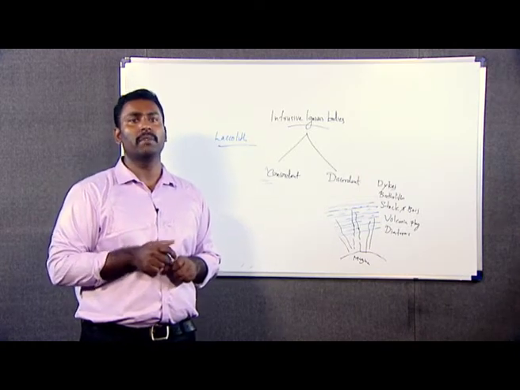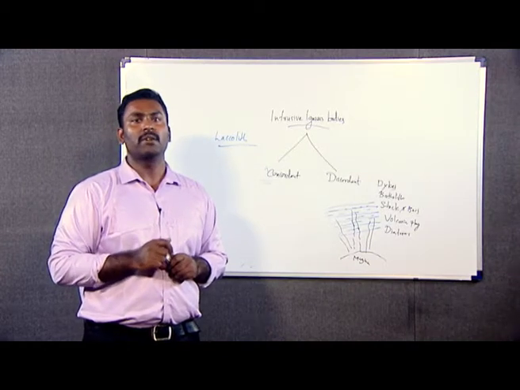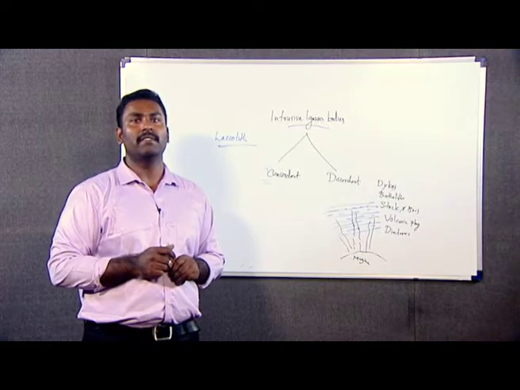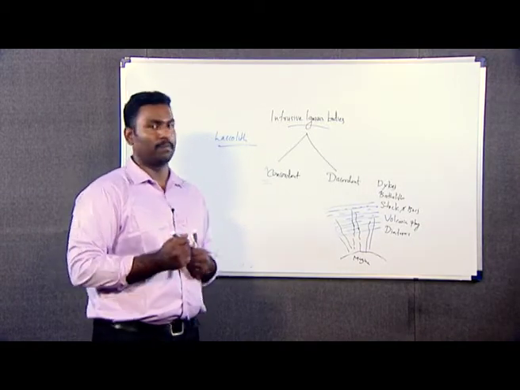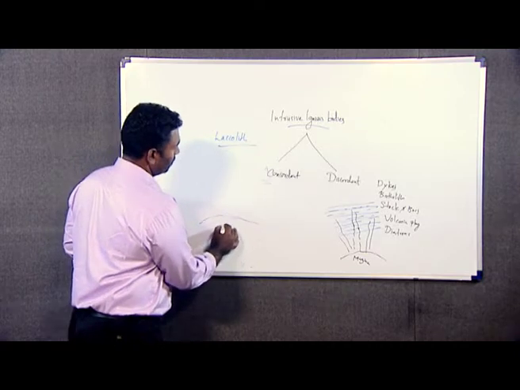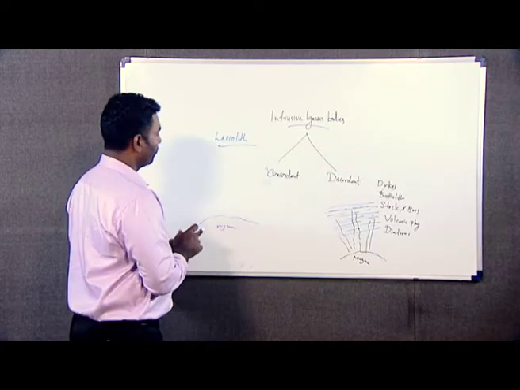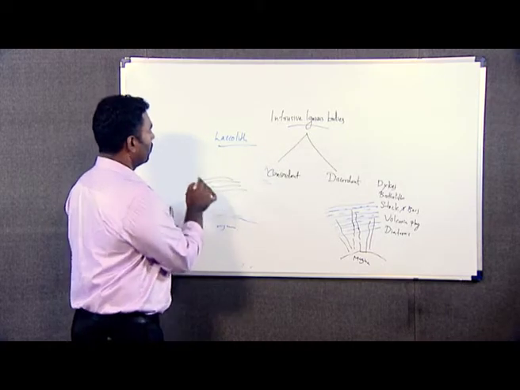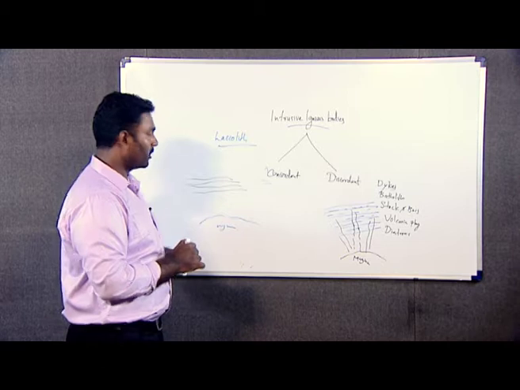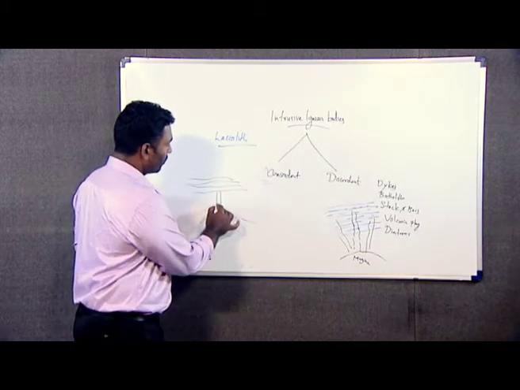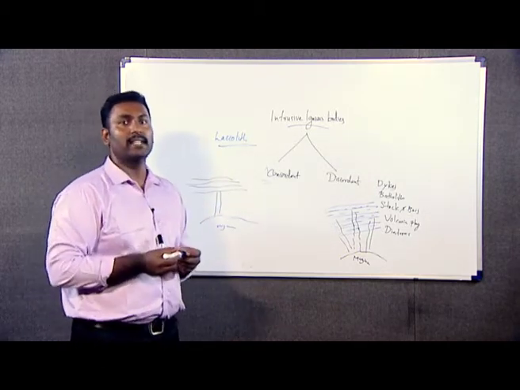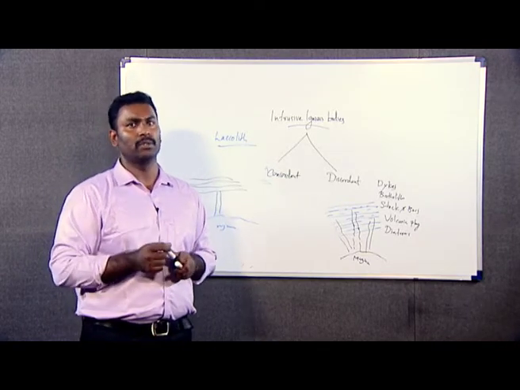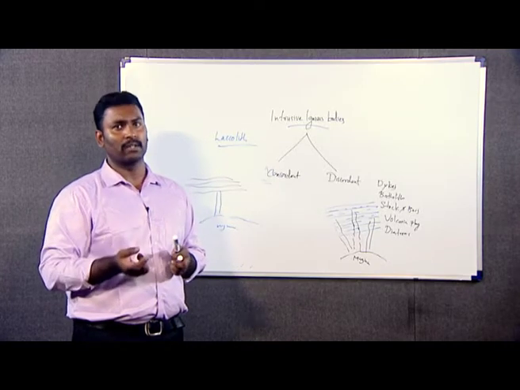Laccolith can be defined as a mushroom shaped igneous body which causes the overlying beds to arch in the form of a dome, and it has a flat base and a domed top. Suppose this is the magma chamber. This is the overlying strata. Into that overlying strata, what happens? This magma moves upwards, and this magma is highly viscous in nature, generally granitic in composition, and due to that it cannot cut across the overlying strata.